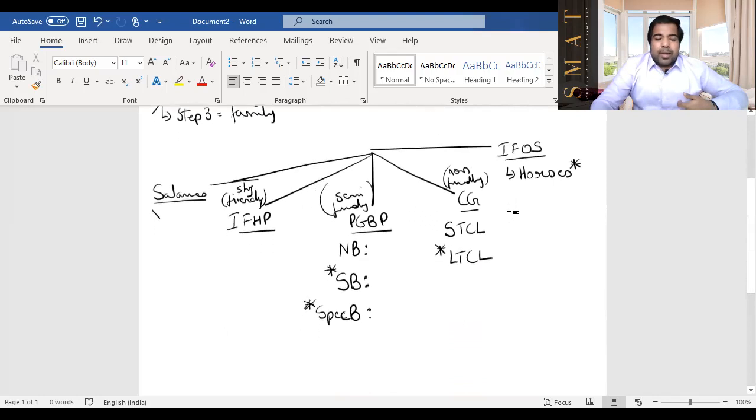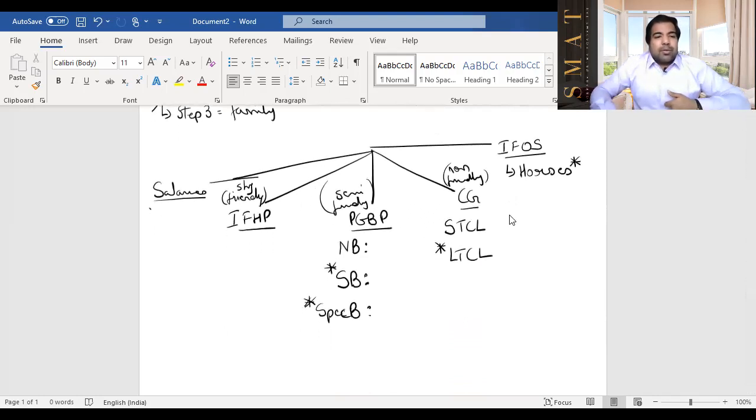Now guys, let's go back. Salaries will never want to go to step 1 and not step 2 also, because they will never have any blood requirements. So thankfully, no losses here. IFHP step 1 can be done, but in case step 1 is not enough, guys, if within the family they cannot have blood, can they go outsiders? Yes, they can go to outsiders. They're a very friendly family.